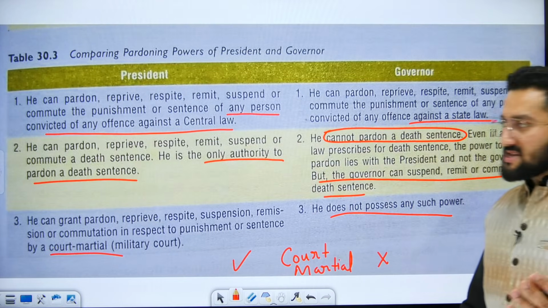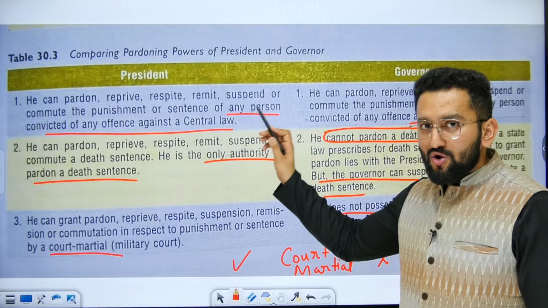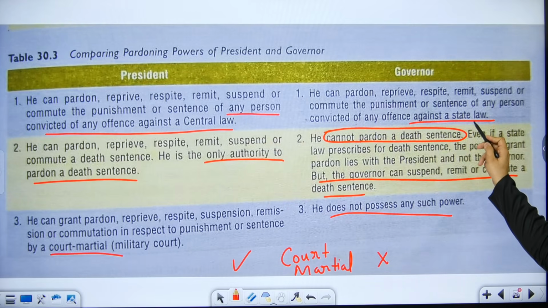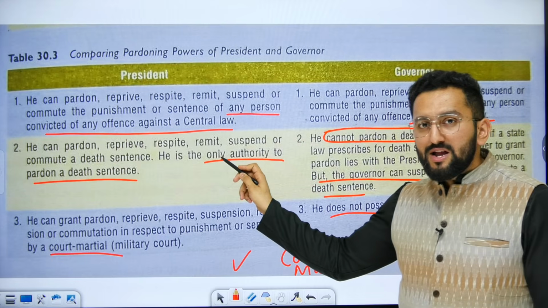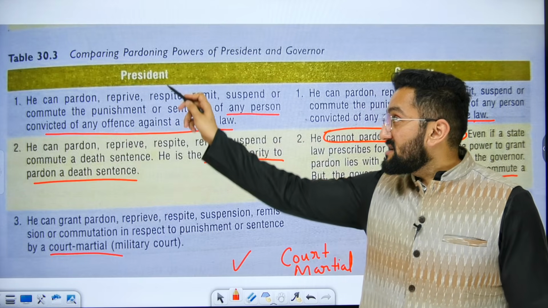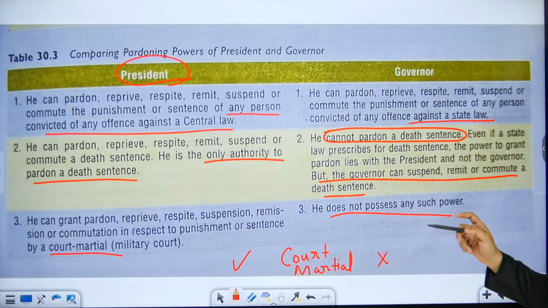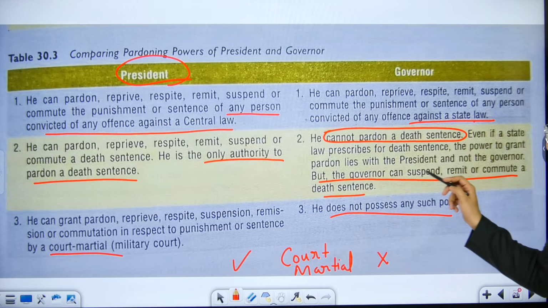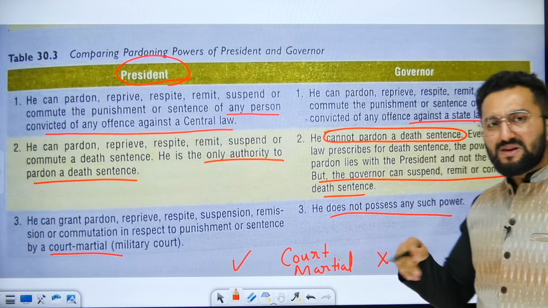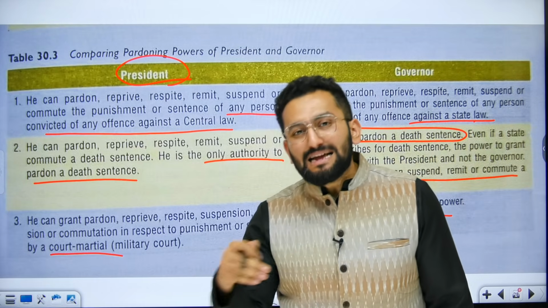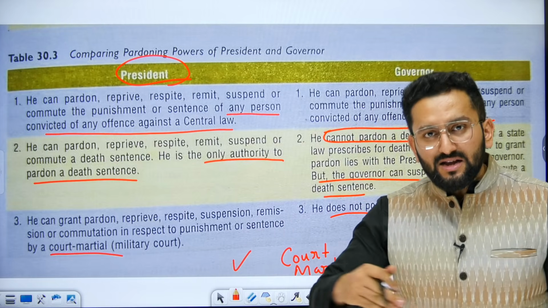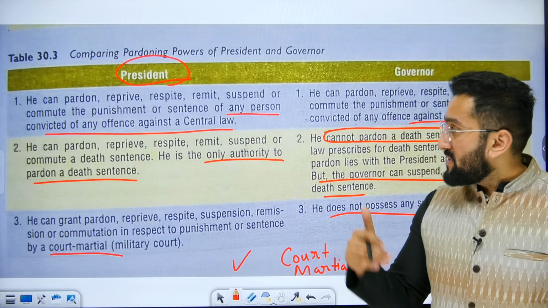Now, pardoning power, as I told you, is applicable on central law, and in the case of the governor, on state law. The only authority who can pardon a death sentence is the President, and the governor cannot actually pardon that sentence, but the governor can suspend, remit, commute that sentence. Suspension means temporary, means the death penalty is actually delayed. That can be done by a governor.